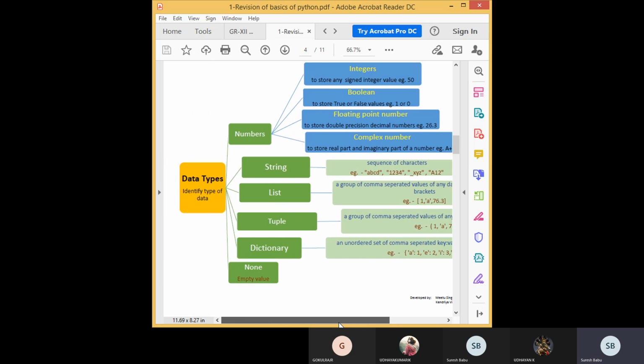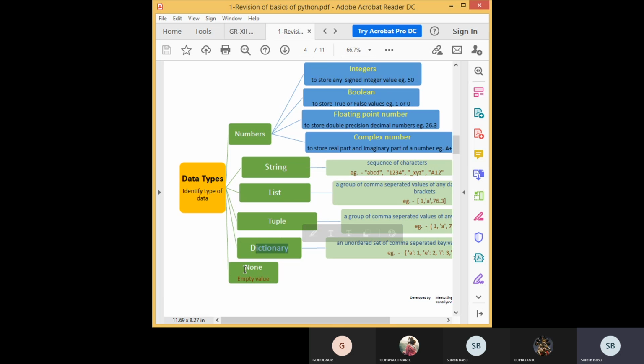Then the next topic is data types. It identifies what type of data we are going to use in our program. These are the types of data types: numbers, string, list, tuple, dictionary.